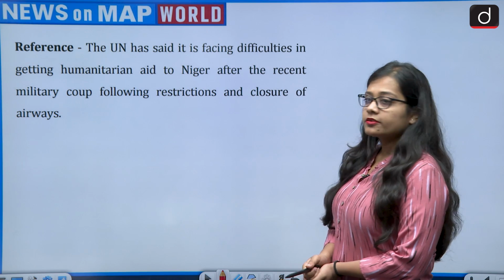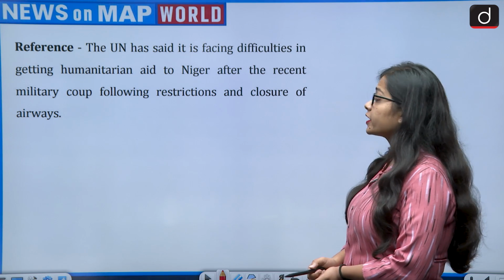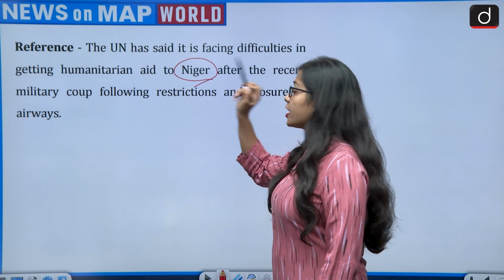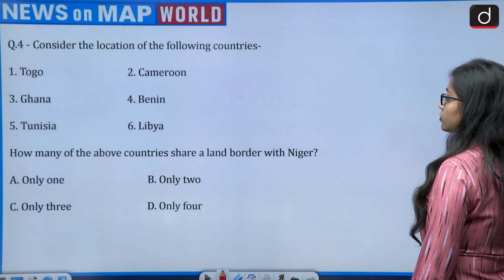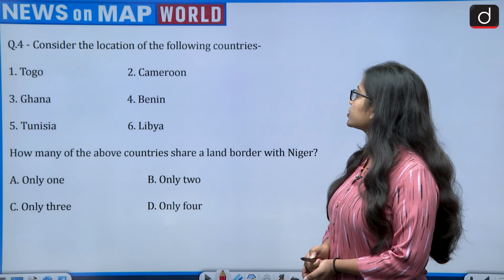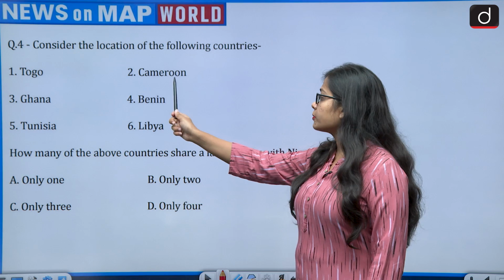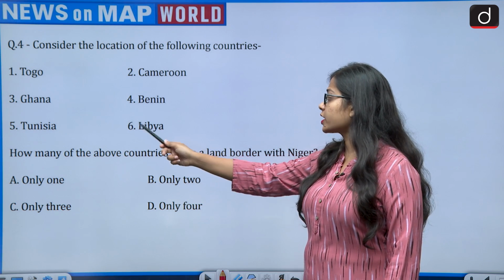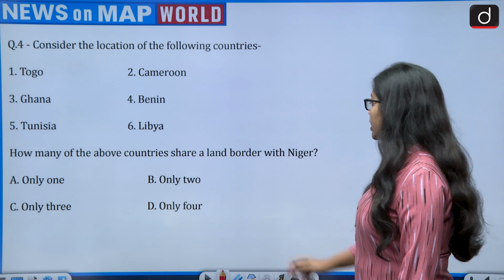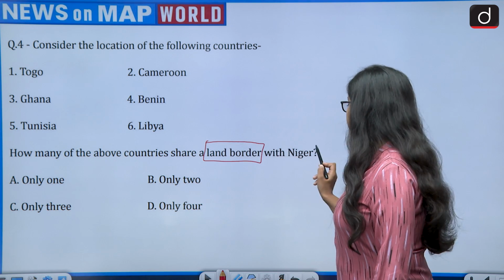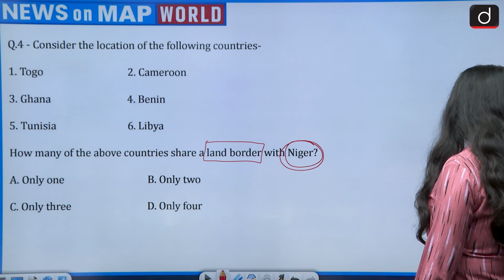The reference says, the United Nations has said it is facing difficulties in getting humanitarian aid to Niger, as there is a military coup which has taken place in Niger. So the question says, consider the location of the following countries. So there are 6 countries which are Togo, Cameroon, Ghana, Benin, Tunisia and Libya. And how many of the above countries share a land border with Niger? Land border with Niger. So let's see first.